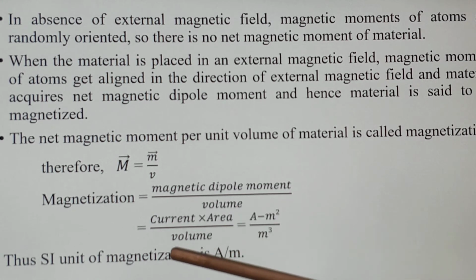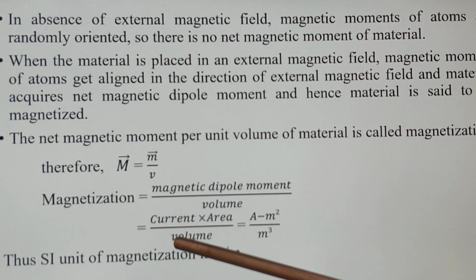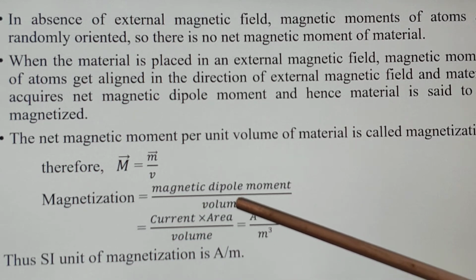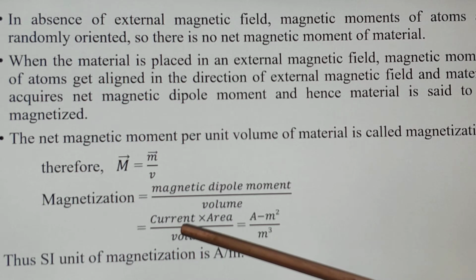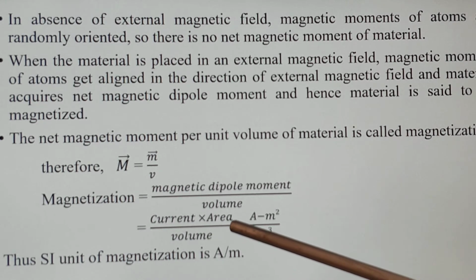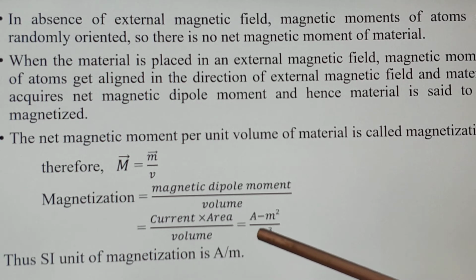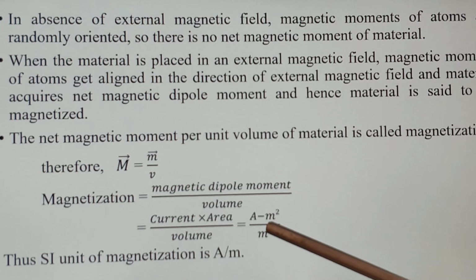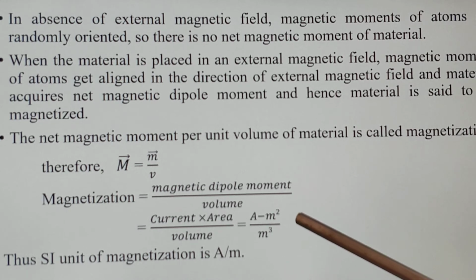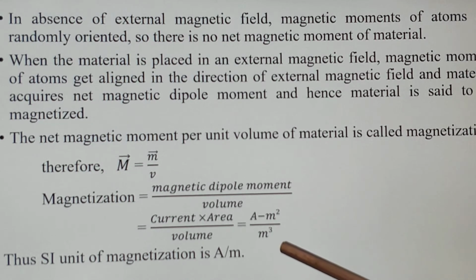Now write the unit for this. Magnetic dipole moment is current into area, and here is the volume. So we write current in ampere, area in meter square and volume in cubic meter.